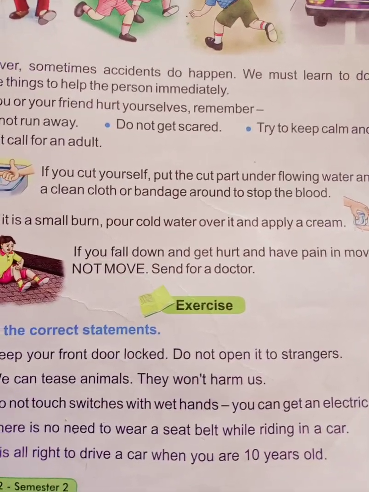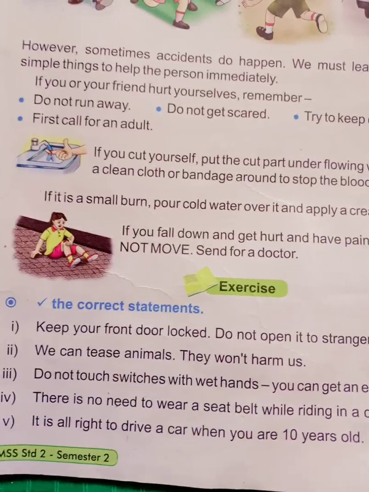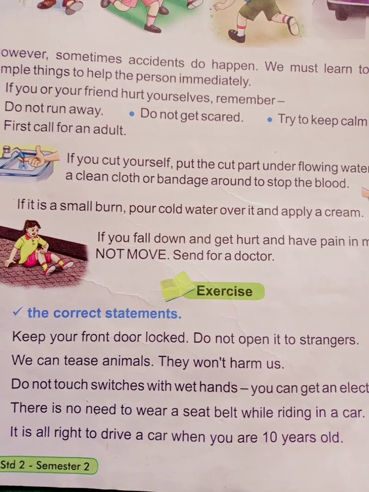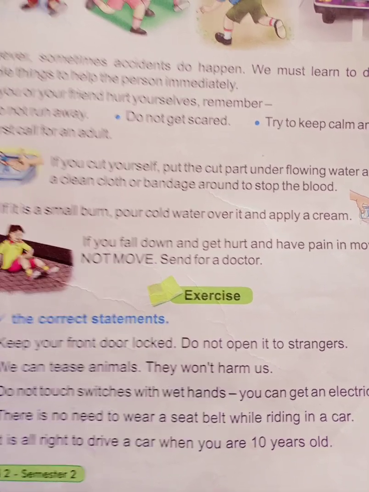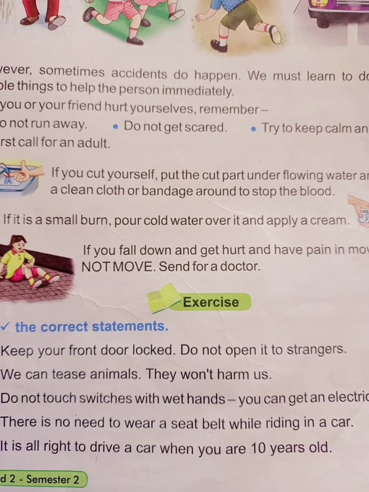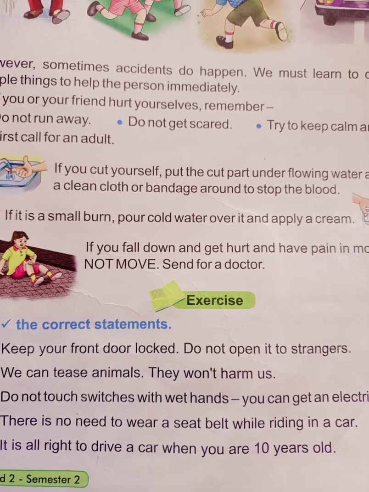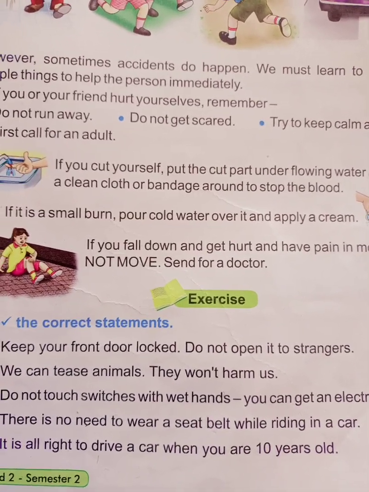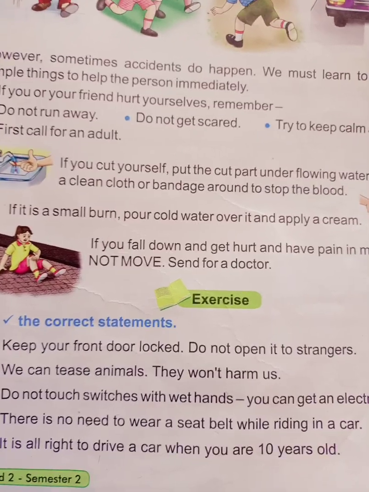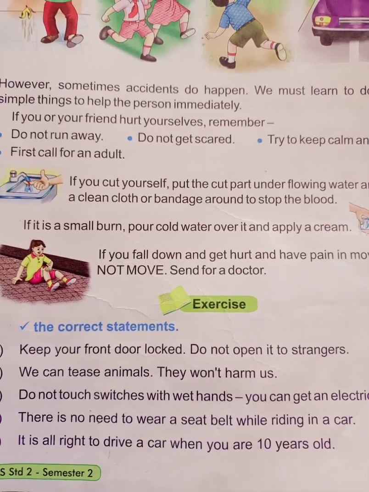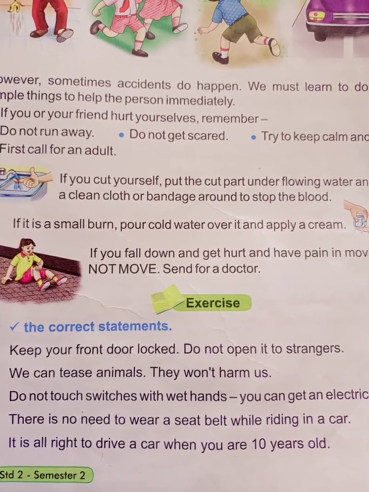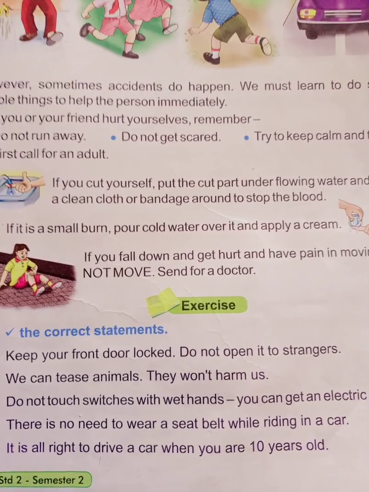Next, fifth question: it is all right to drive a car when you are 10 years old? No. The rule is that only after 18 years can we ride a bike or drive. So the statement is wrong. Understood?